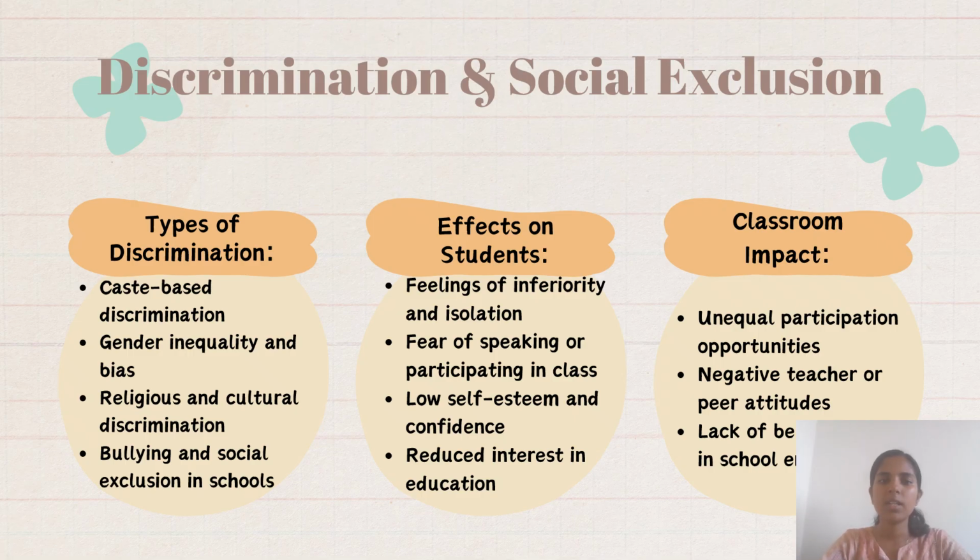And the next is discrimination and social exclusion. This also the children may face. If you followed the first class, we can understand this. The types of discrimination are mainly caste-based discrimination, gender inequality and bias, religious and cultural discrimination, and bullying and social exclusion in the schools. These are the different types of discrimination.